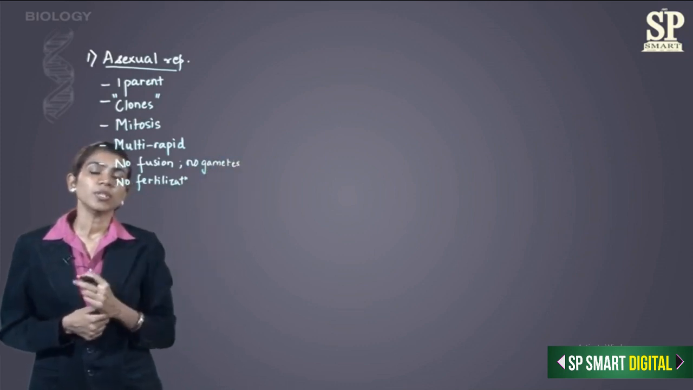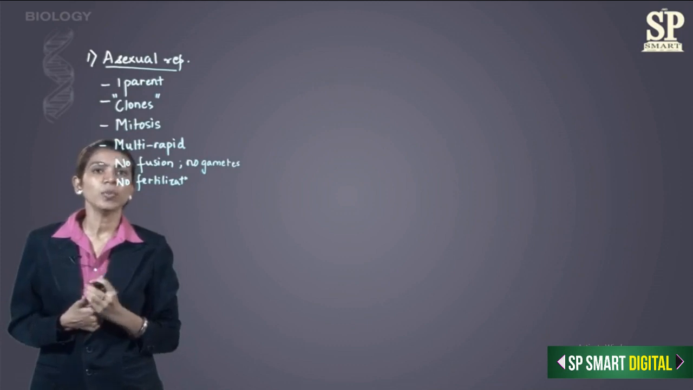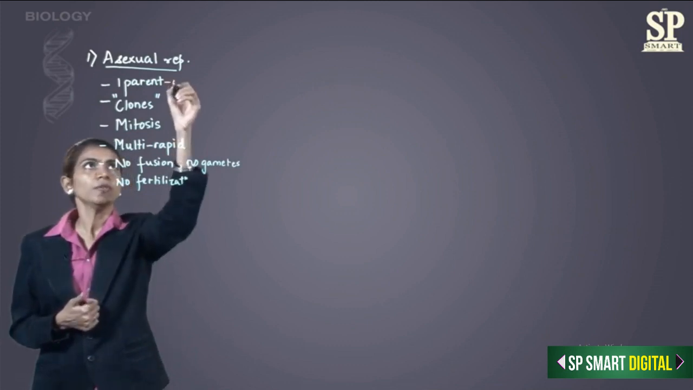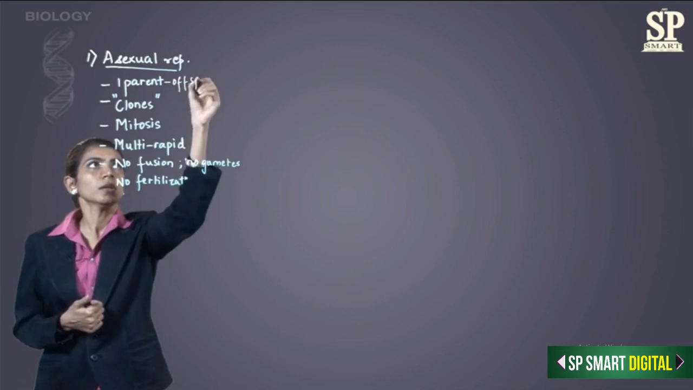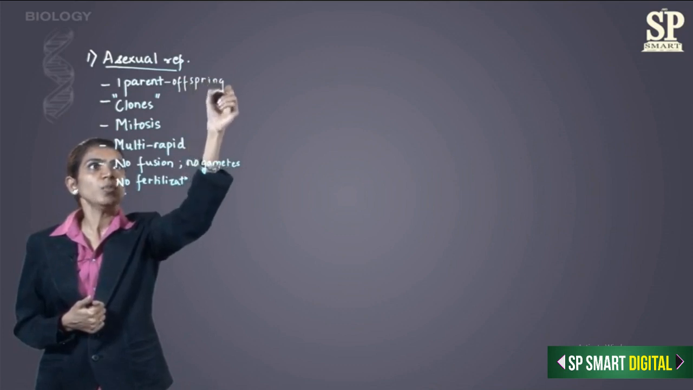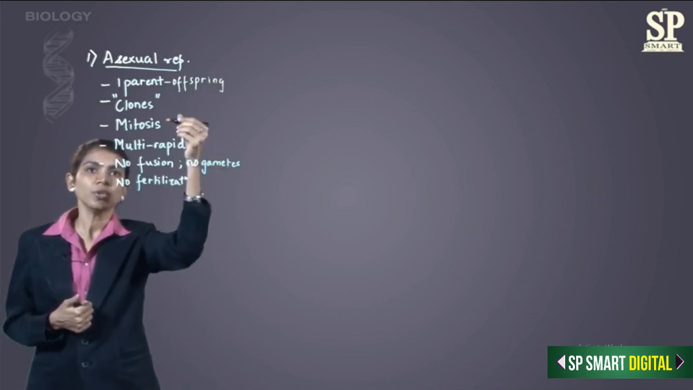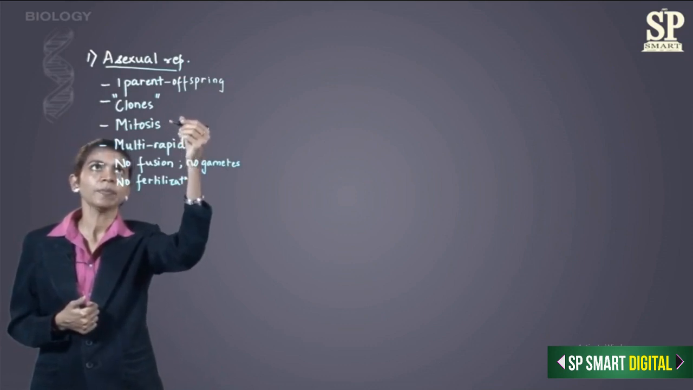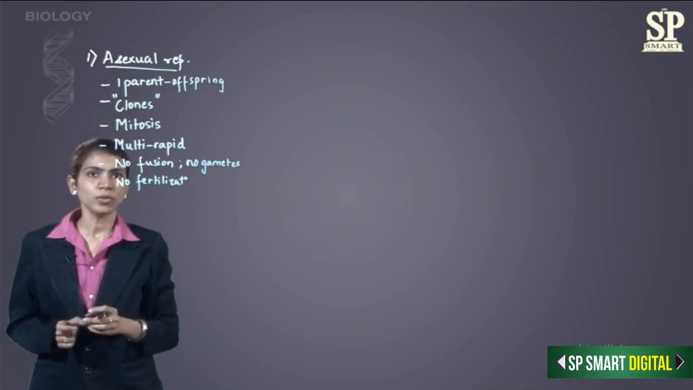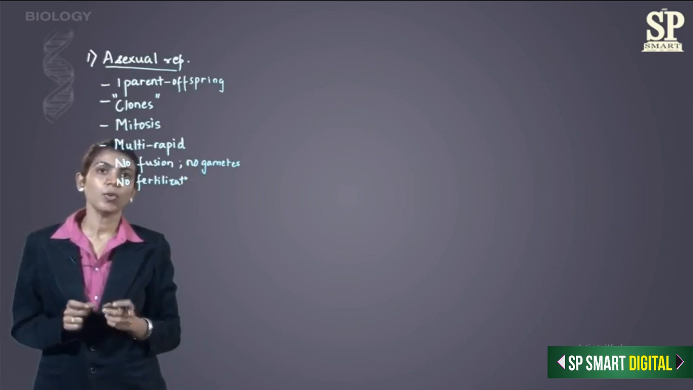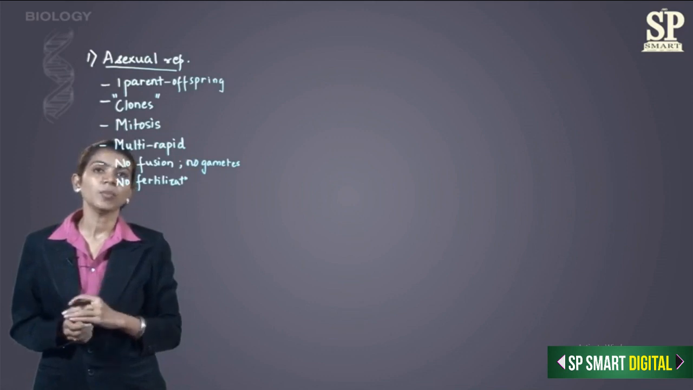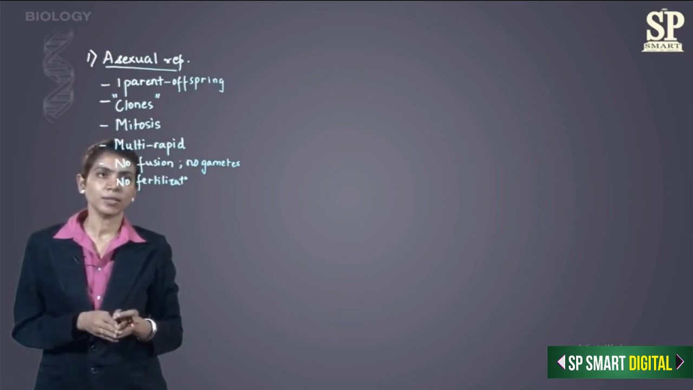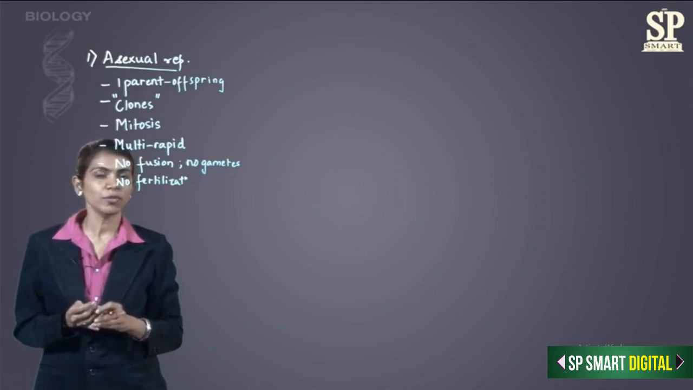So asexual reproduction is the mode of reproduction wherein one parent produces the new offspring. Multiplication here is very rapid. Cell division is the mode, and mitosis is the type of cell division that is occurring. The offspring produced are identical to each other. They are morphologically and functionally similar, so they are called clones. They are a complete exact copy of the parent. There is no gamete, no fusion of gametes, and no fertilization taking place.